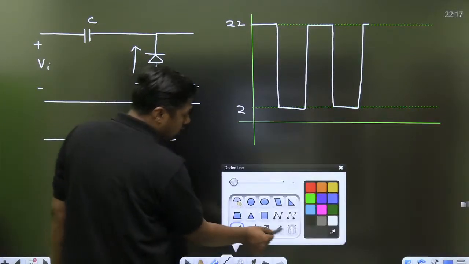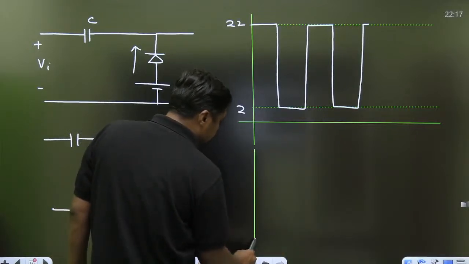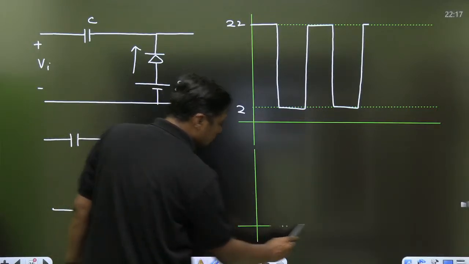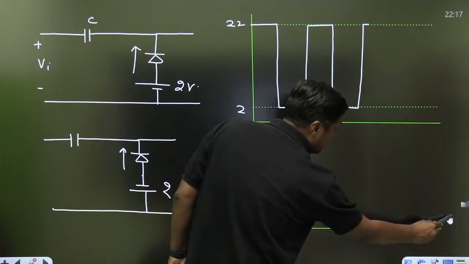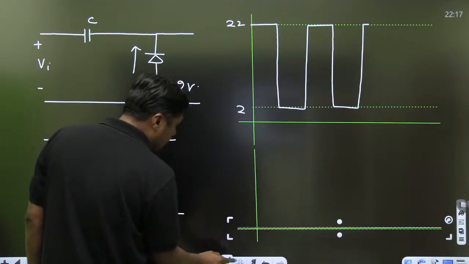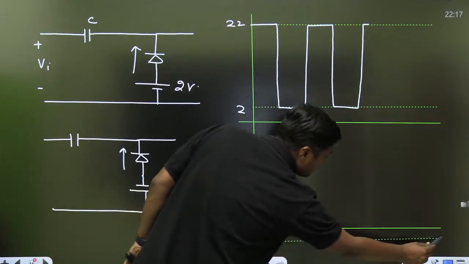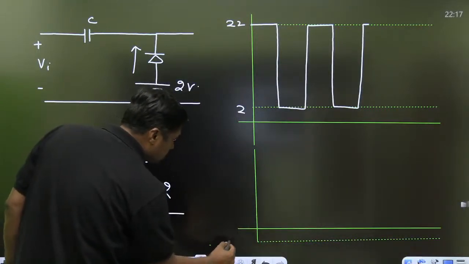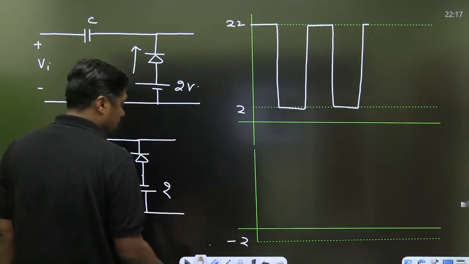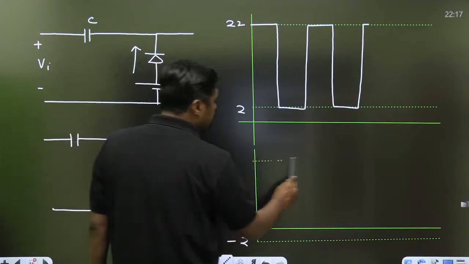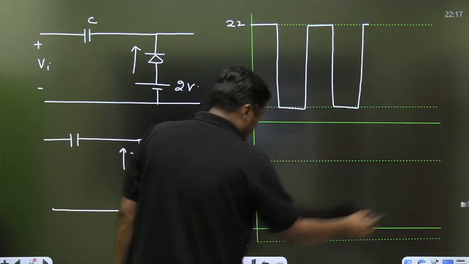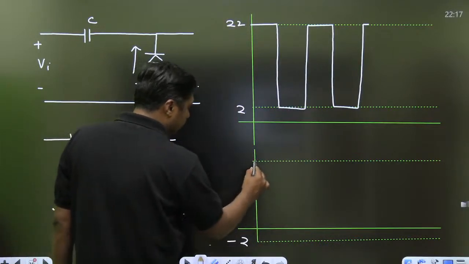Then first of all, draw the line. Okay. Then the reference level is minus 2 here. Not 2, minus 2. If the reference level is minus 2 and the swing is 20, so what is the highest level? 18. And then you can draw the waveform.